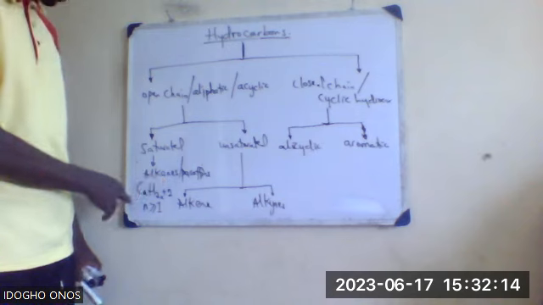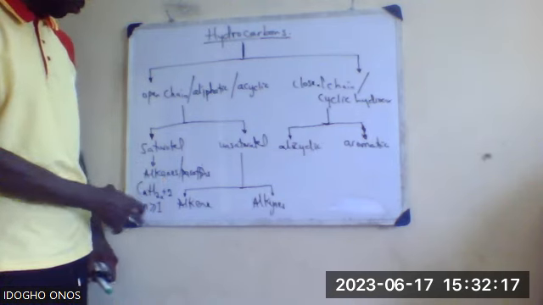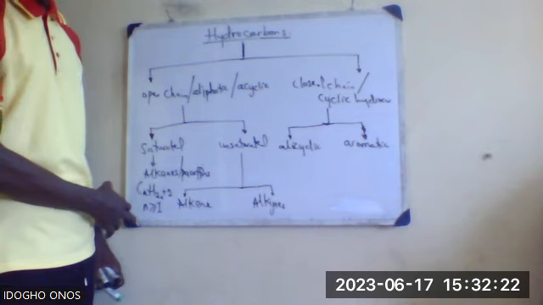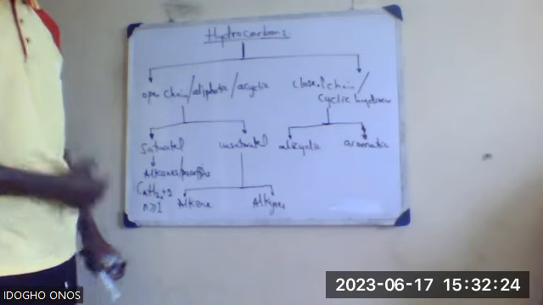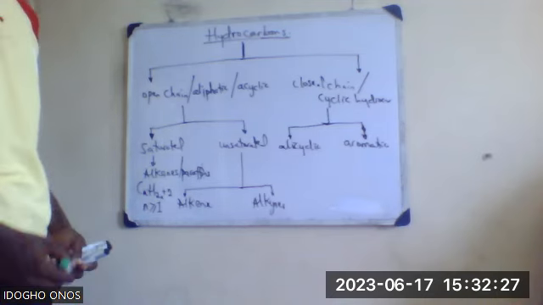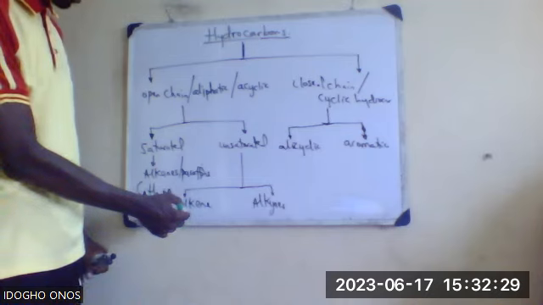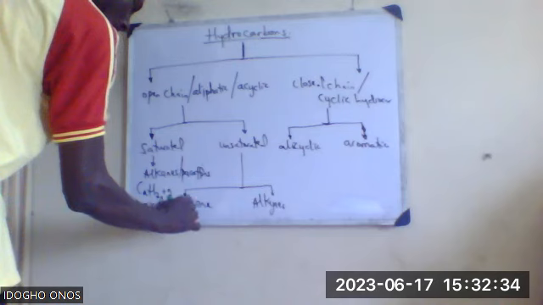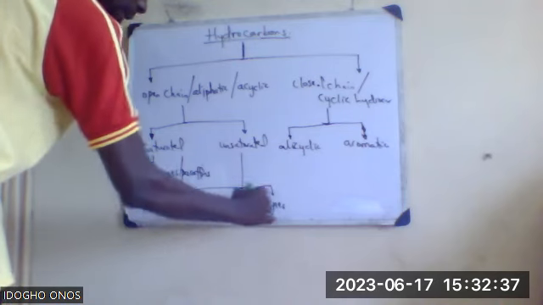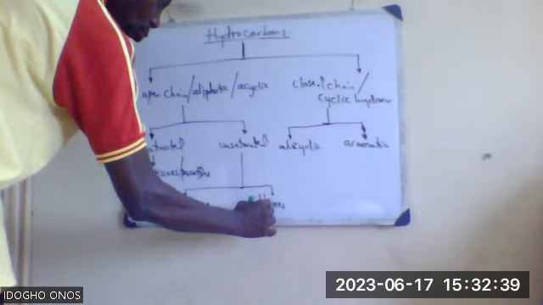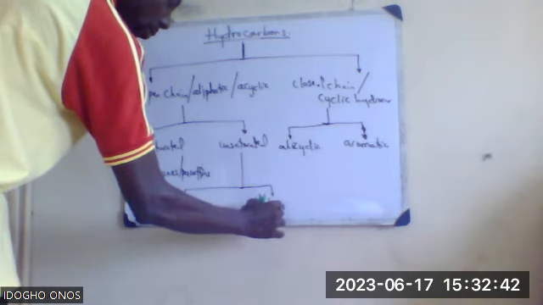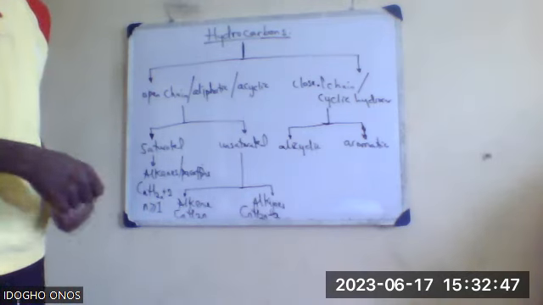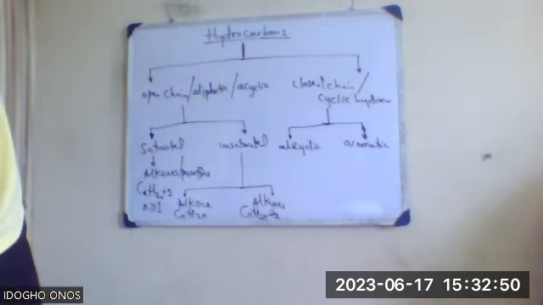So for alkanes, like I said, the general molecular formula is CnH2n+2, and n is greater than or equal to 1 for alkanes, ANE, which are also known as paraffins. While the unsaturated hydrocarbons, which are alkenes and alkynes, have molecular formulas of CnH2n for alkenes, and CnH2n-2 for alkynes. Any question?